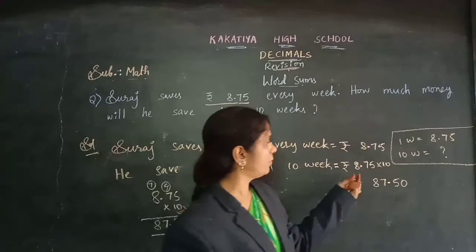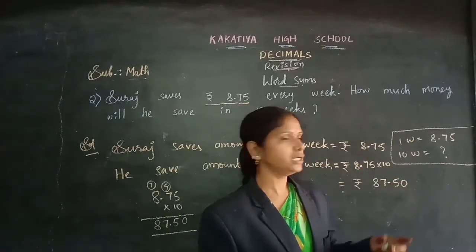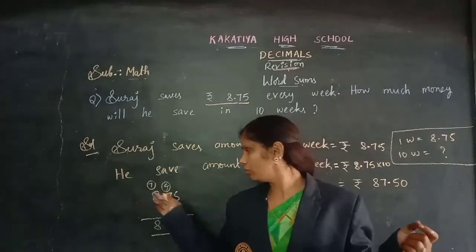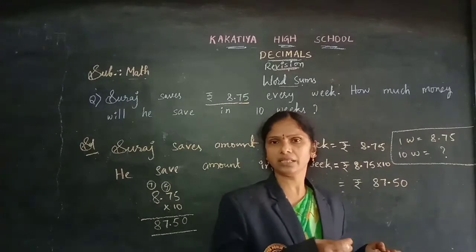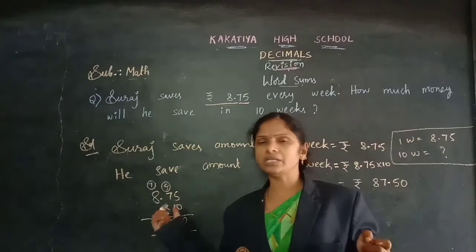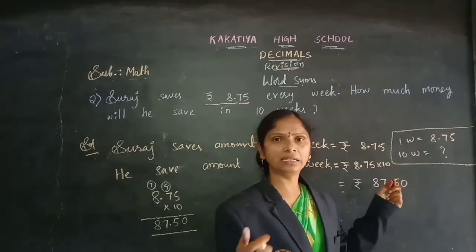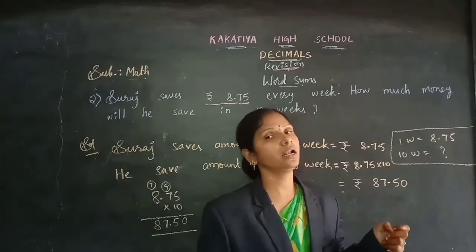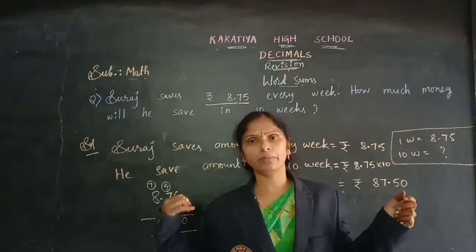And here also, when you are multiplying with 10 or 100 or 1000, you can directly write the answer without doing the multiplication like this. If other numbers are given, other than 10, you need to compulsorily do column-wise multiplication. But in one more way also I will tell the multiplication which is given by 10 or 100 or 1000. Other numbers given means compulsorily you need to follow the column method, children.